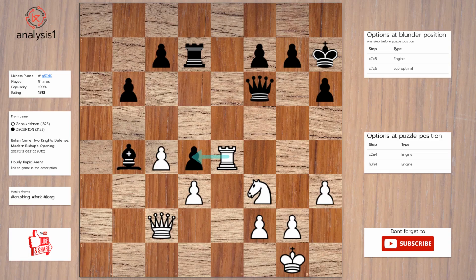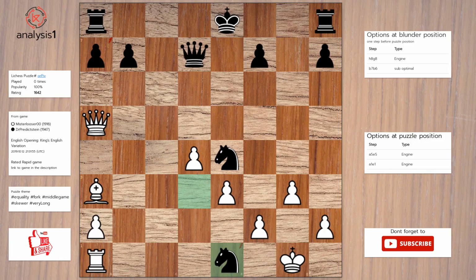Another one, threats in this position are: rook takes pawn. Knight takes pawn. Checks in this position are: knight to g5, check. The best move in puzzle position is: queen to a4. Rook to e7. Queen takes bishop. Rook takes rook. Pawn takes rook.